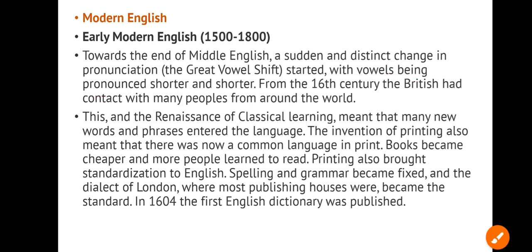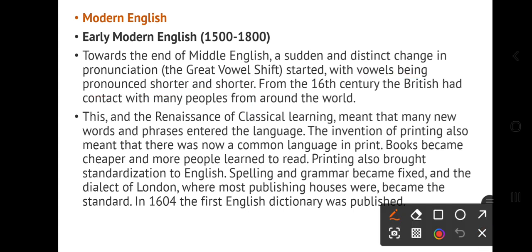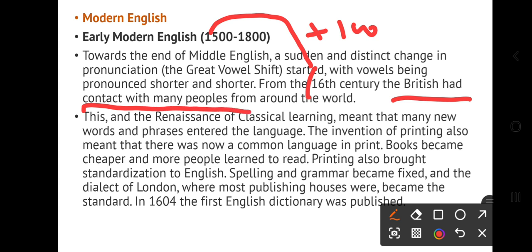Then from the 16th century, we can say plus 100 years, right? 16th century, the British had contact with many peoples from around the world.